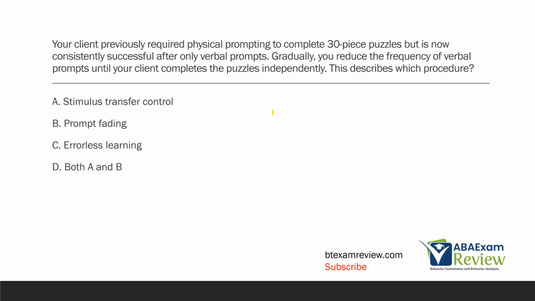Your client previously required physical prompting to complete 30-piece puzzles, but is now consistently successful after only verbal prompts. Gradually, you reduce the frequency of verbal prompts until your client completes the puzzles independently. This describes which procedure? All right, so we have a procedure question. And what do we know so far? Because it looks like a prompting question.